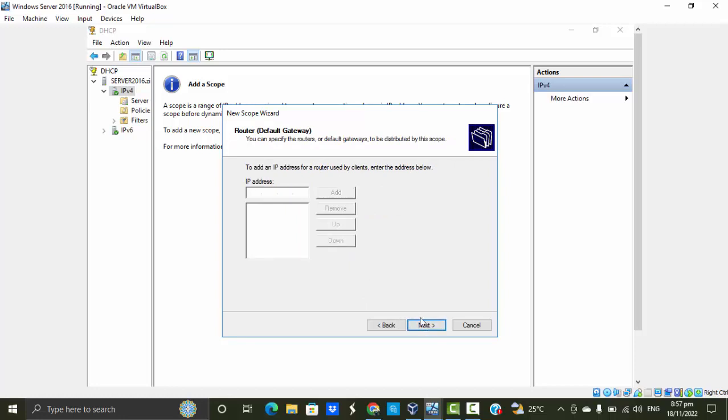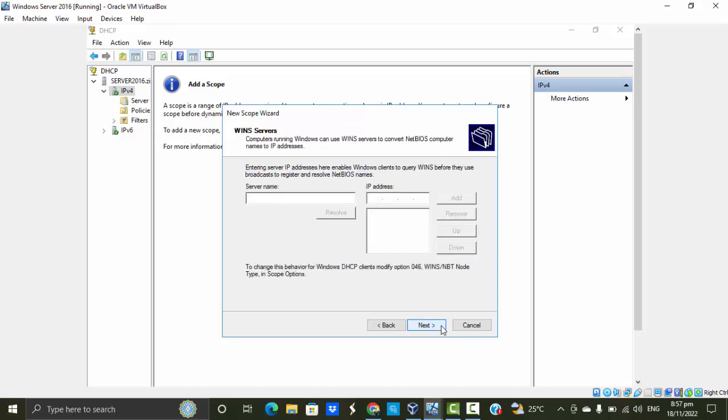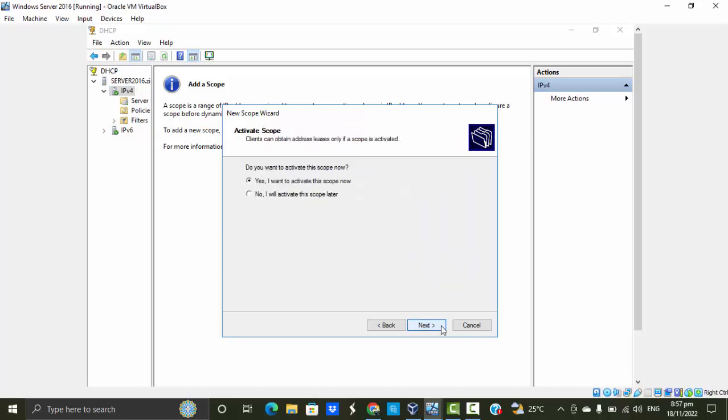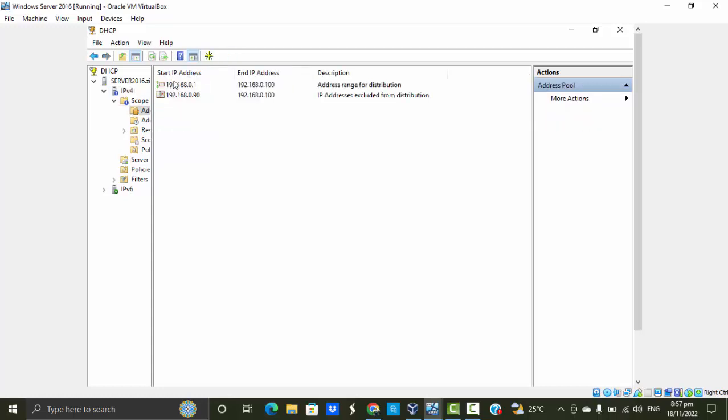You can leave this blank if you want. Next, and Next. Click Finish. And when I click on the scope, double click, go to Address Pool, you can see my starting IP address is 192.168.0.1 and it ends at 192.168.0.100, and you can see where we excluded from distribution from .90 to .100. And there you go folks, that's how you set up and install your DHCP server on your Windows Server 2016.